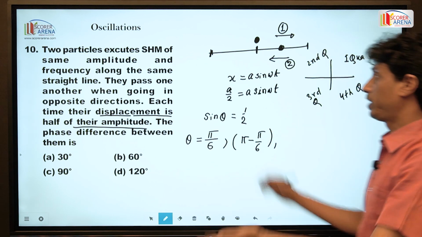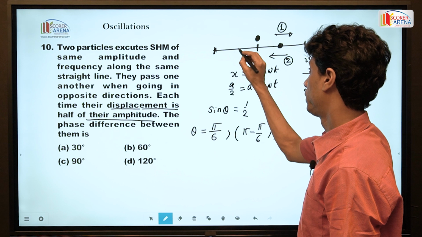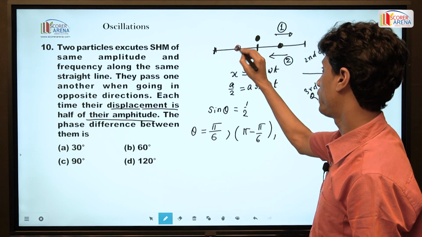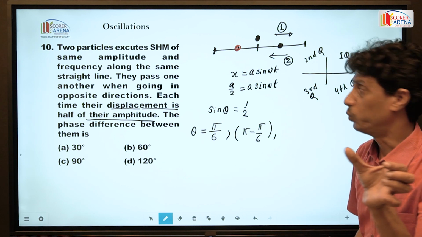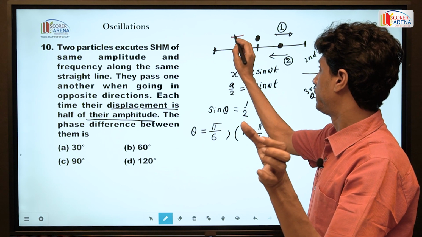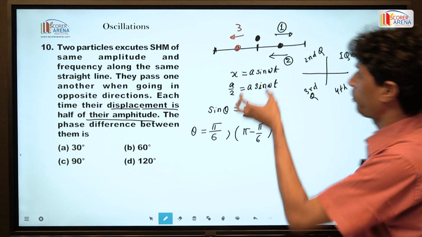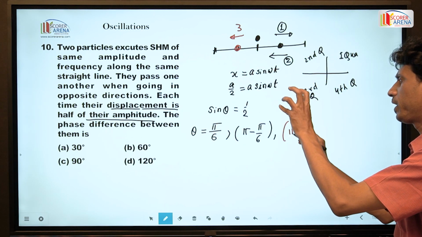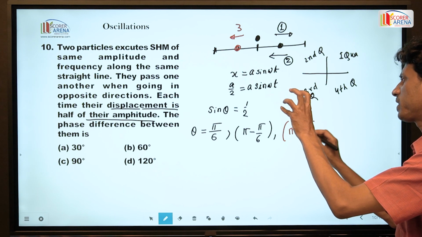Again the particle goes to the other side of this oscillation, at minus a by 2, and this is position 3. So this can be compared with the third quadrant, that is pi plus pi by 6.